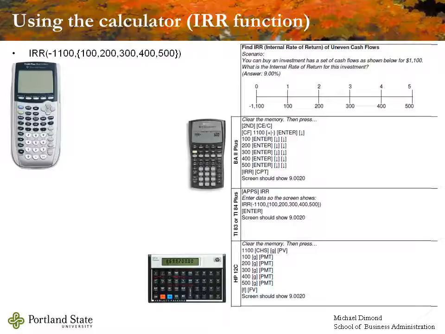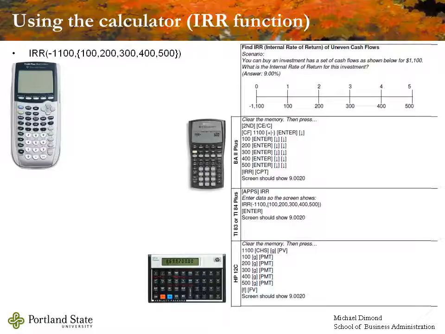For the HP12C, similar process. We put in 1100 and we press the change sign button, so that's going to give us a negative number. We're going to use that to indicate a cash outflow. We'll enter in the cash inflows as shown, and we solve for the internal rate of return by using the F function and the FV function. And that's going to give us 9.0020 on the screen. 9.002% is the answer there.